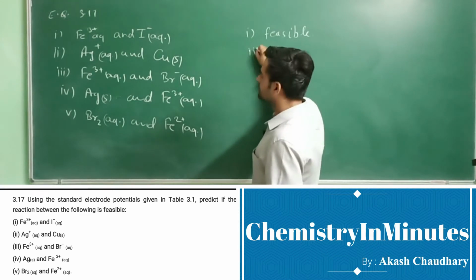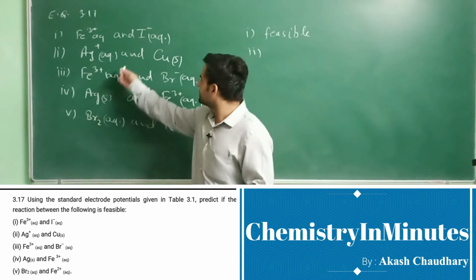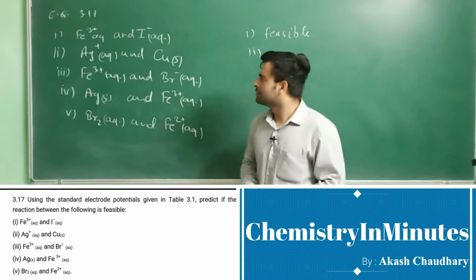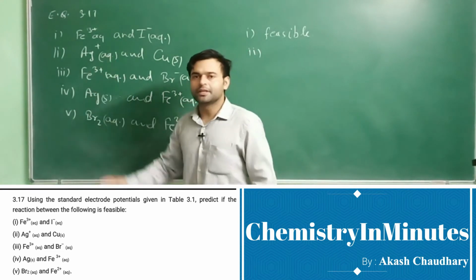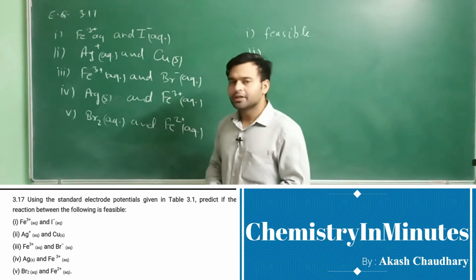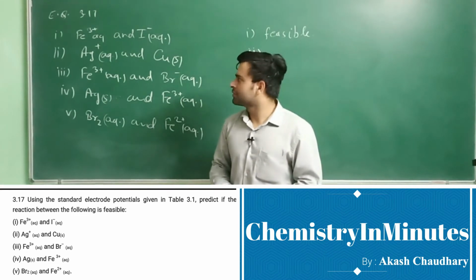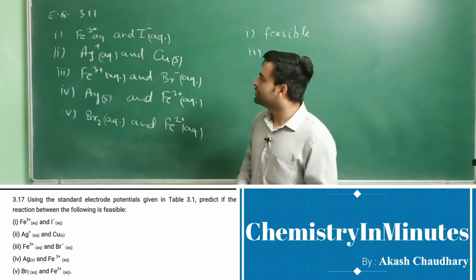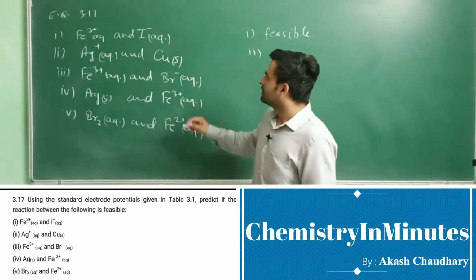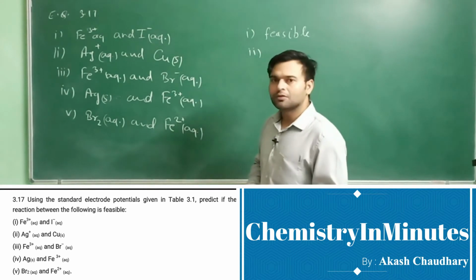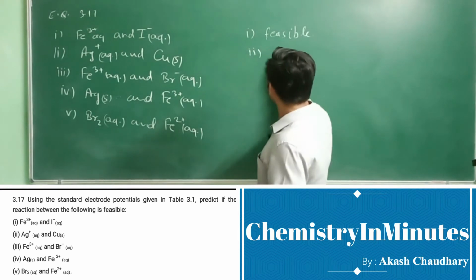Now the second. In the second reaction there are Ag+ aqueous and copper solid. The standard reduction potential for silver is 0.80 and for copper is 0.34. So the substance to be reduced is Ag+ and the substance to be oxidized is copper here, and the reduction potential of silver is greater than the reduction potential of copper. So this reaction is also feasible.